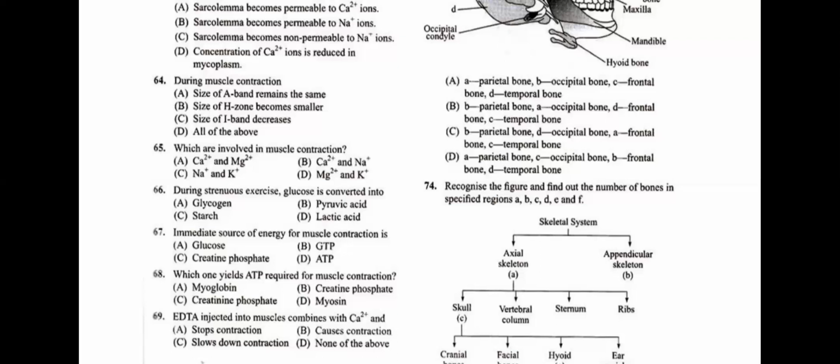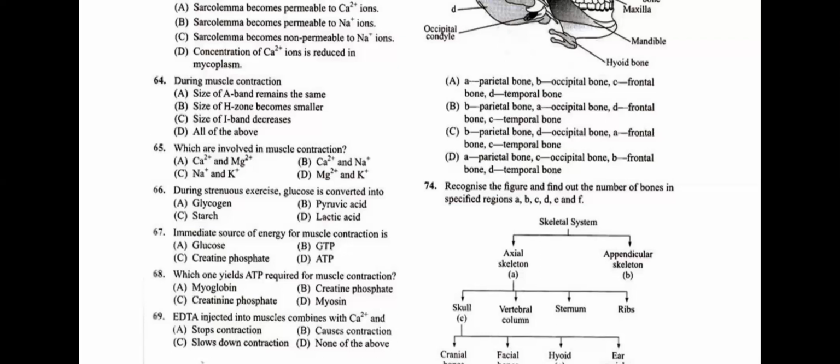B, that is GTP, nothing but guanosine triphosphate. This is also not the immediate source. Creatine phosphate is the immediate source of ATP or energy for muscle contraction. So question number 67, answer is C, students, creatine phosphate.